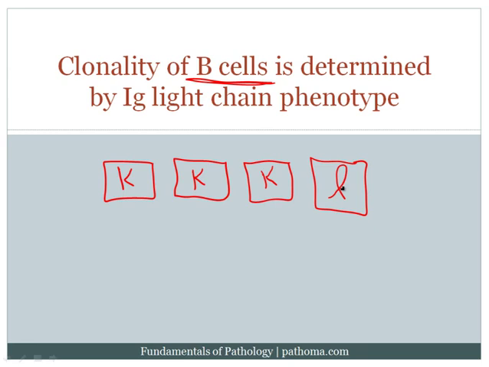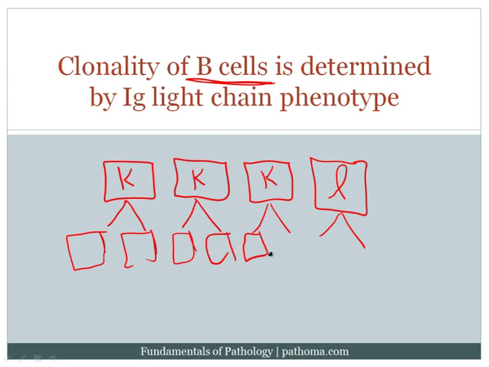And we know that when we get infections, the lymph nodes become bigger. And so if the lymph node becomes bigger, we could ask the question, why is the lymph node bigger? What type of proliferation is occurring? And if there was an infection and the proliferation was due to hyperplasia, then what we would expect is that, because it's polyclonal, each of these cells would contribute additional cells. So for example, if this is a kappa light chain B cell, then each of these cells is making additional cells. Let's just draw these here. And each of the additional cells is going to have the same light chain ratio of 3:1.